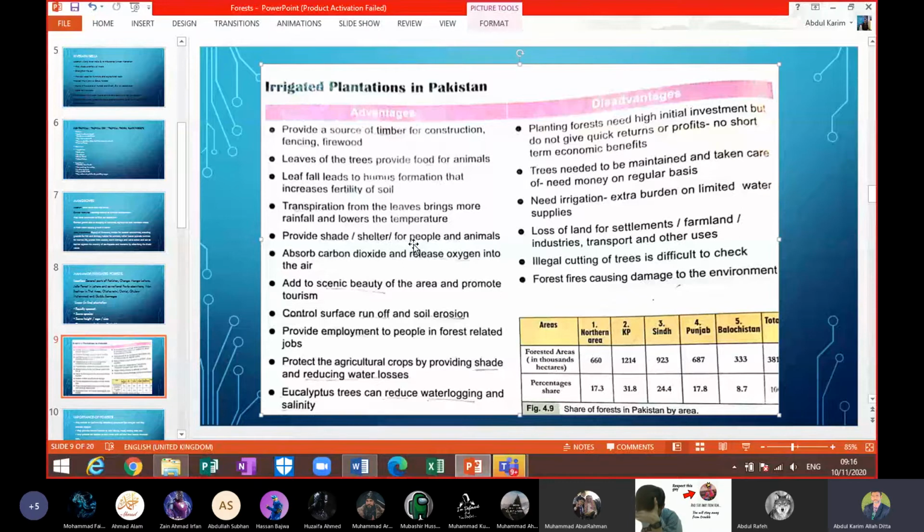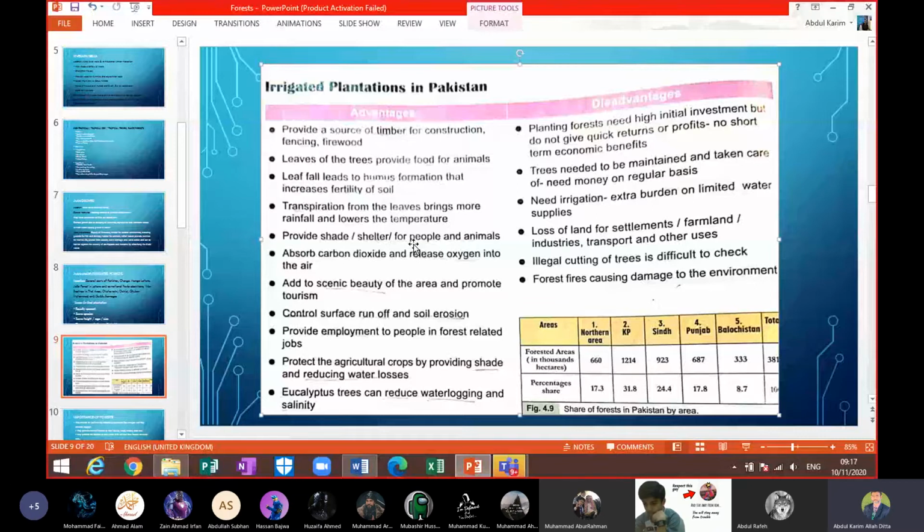Number four, transpiration. Transpiration from the leaves brings more rainfall and also lowers the temperature of that area. Number five, provides shade, shelter for people and animals. Number six, they absorb carbon dioxide and release oxygen into the air. And number seven, they add to the scenic beauty of the area and promote tourism. Eight, control surface runoff and soil erosion.